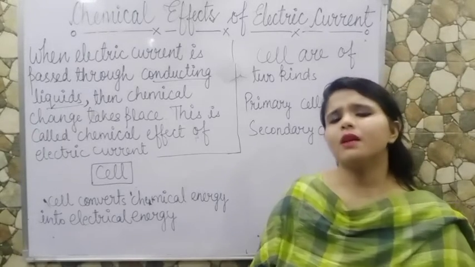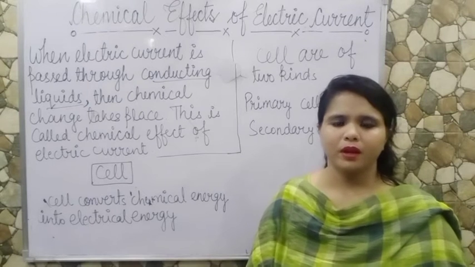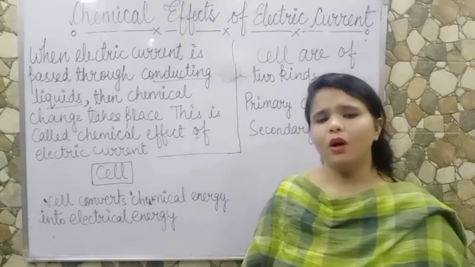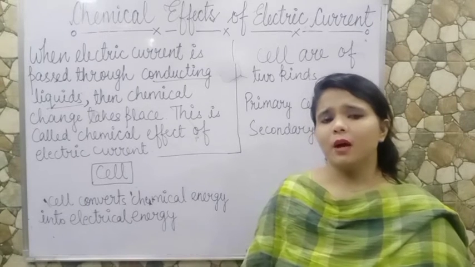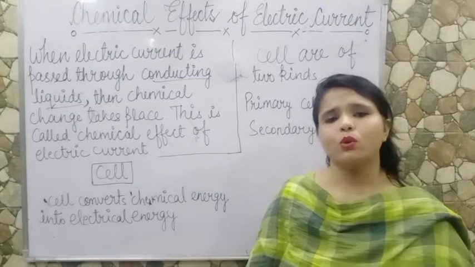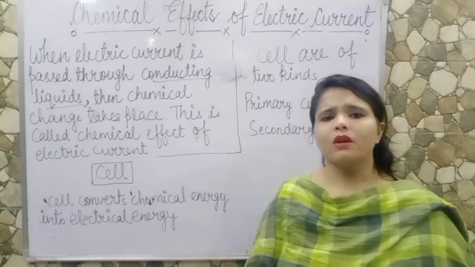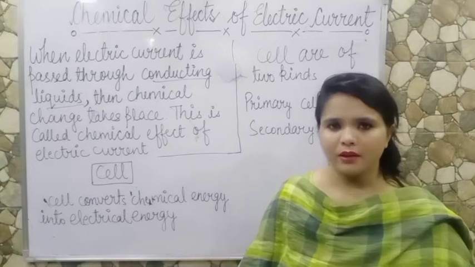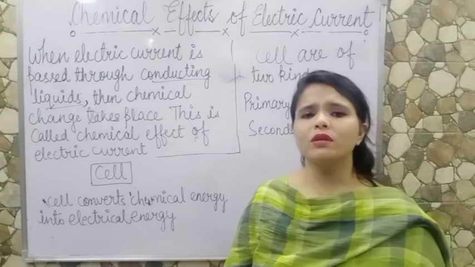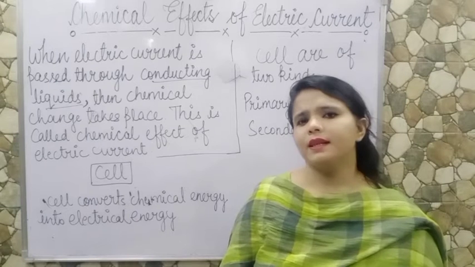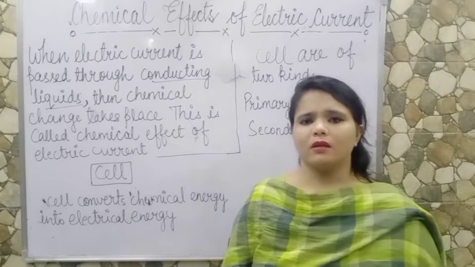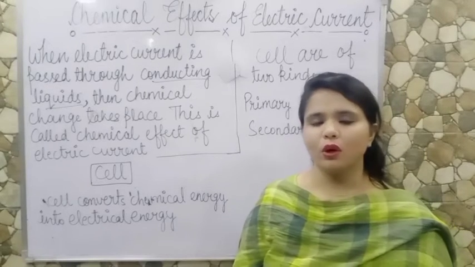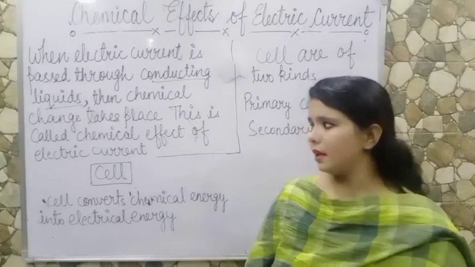But distilled water is not a conductor, because a liquid can be a conductor when it has the property of any acid, base or salt. Suppose if you mix salt in water, then it will become a conducting liquid. So the tap water we use in our home is slightly saline. It has salt. So it is a good conductor of electricity. But distilled water is not a conductor of electricity.